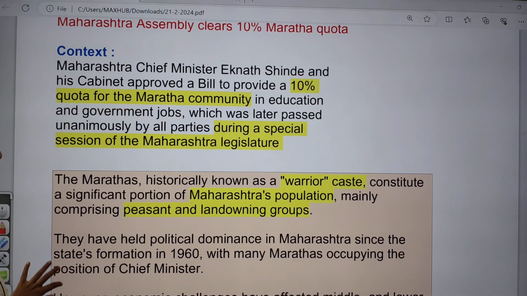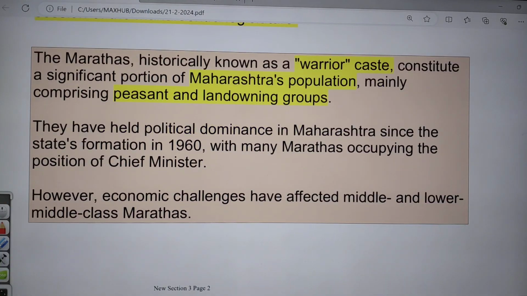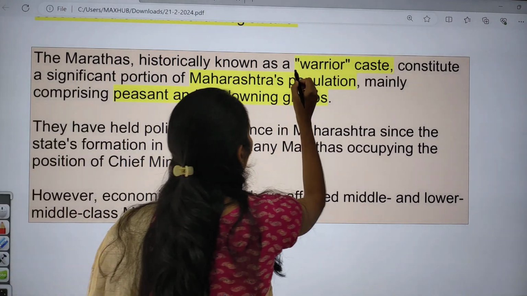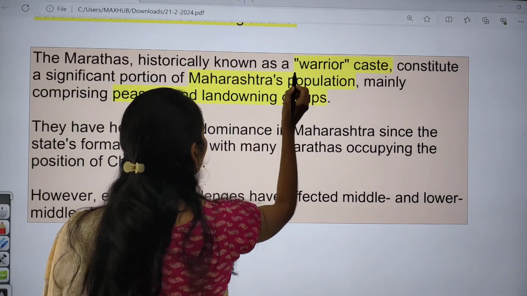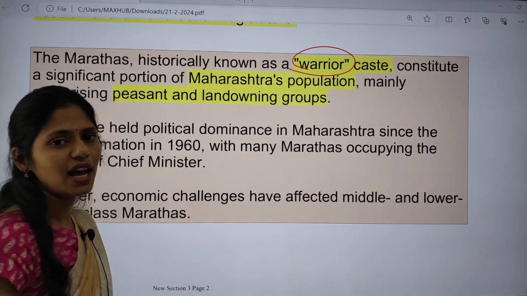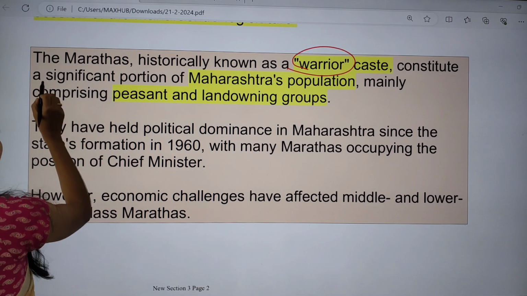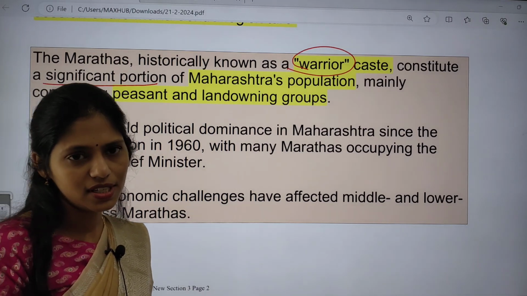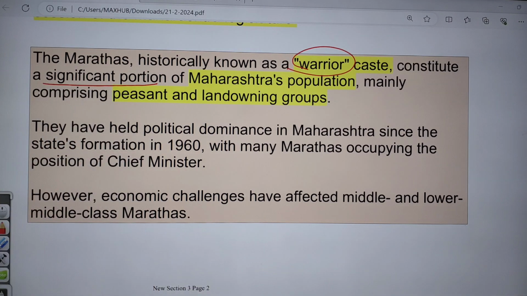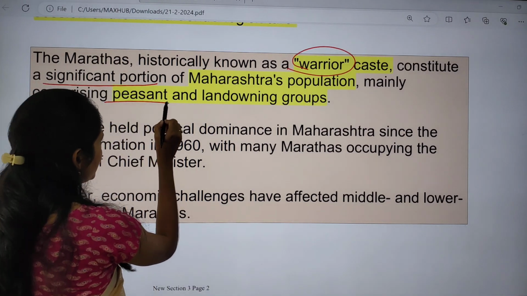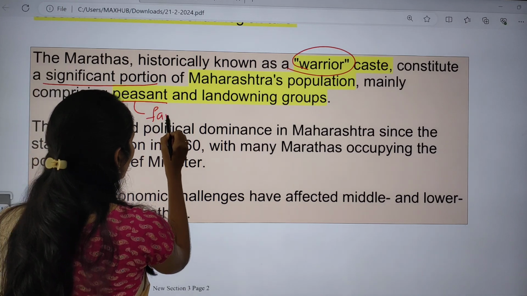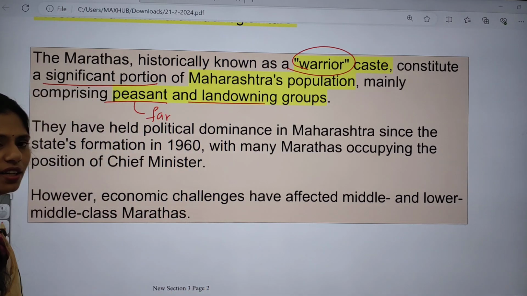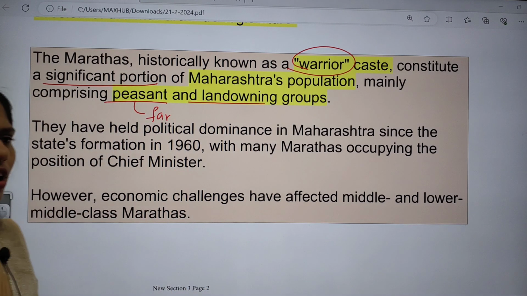Some facts regarding the Marathas: they are well known as a warrior caste, and they constitute a significant proportion of Maharashtra's population. They mainly comprise peasants, meaning farmers, as well as landowning groups.